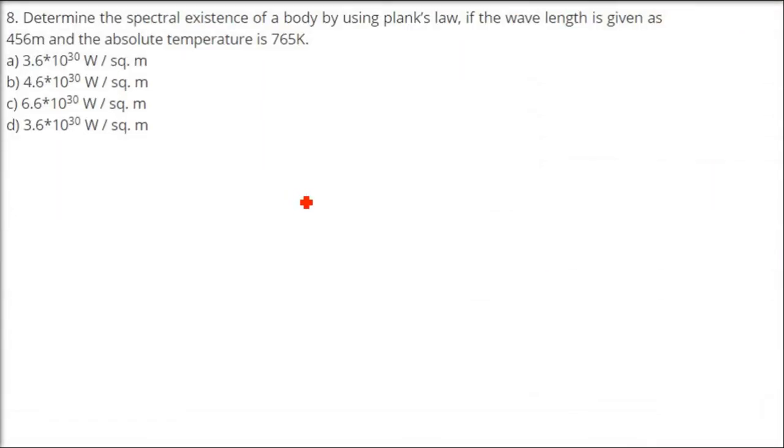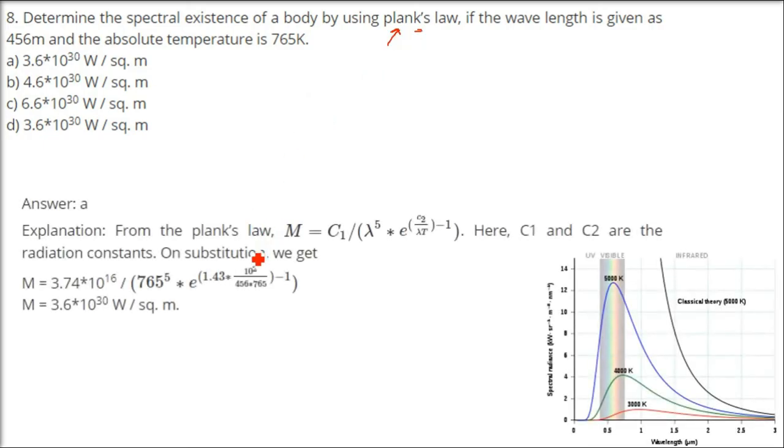Determine the spectral excitance of a body by using the Planck's law, if the wavelength is given as 456 meter and the absolute temperature is 765 Kelvin. So we are going to apply the Planck's law for this.